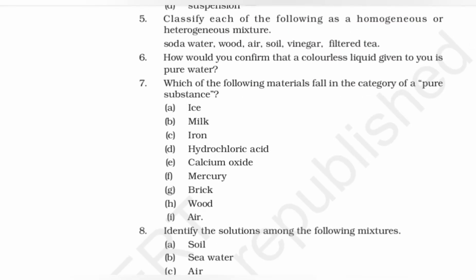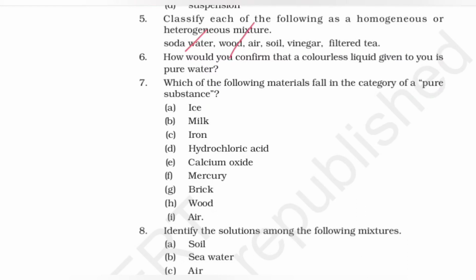Soda water. The first thing is soda water. Soda water is what? Homogeneous. Wood is what? Heterogeneous. Air is again homogeneous. Soil is heterogeneous. Vinegar homogeneous. Filtered tea homogeneous.